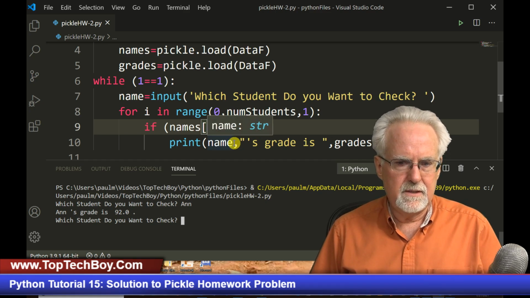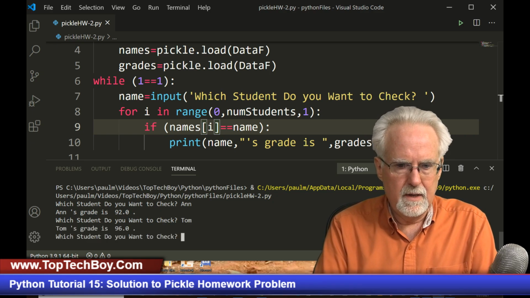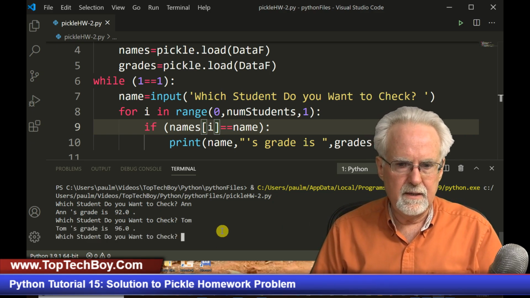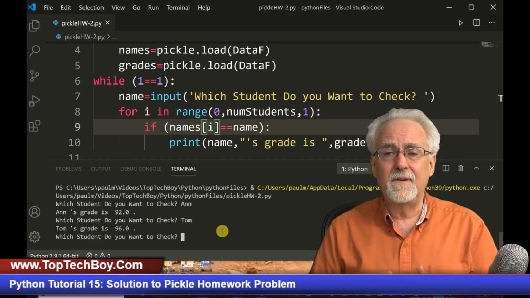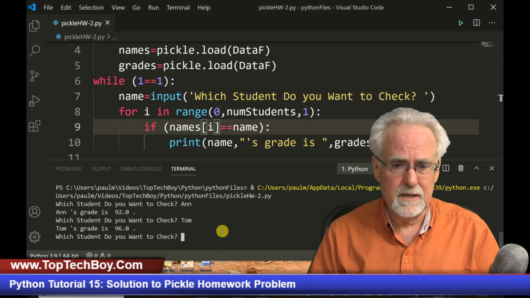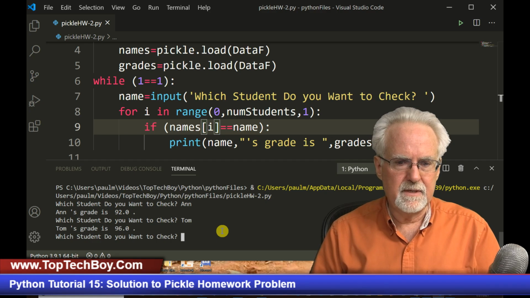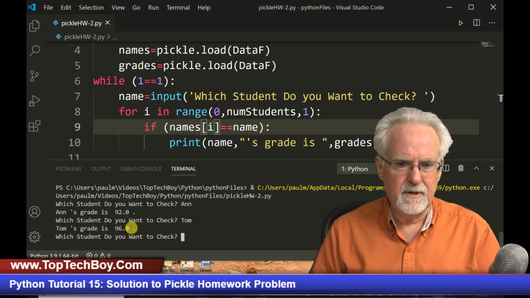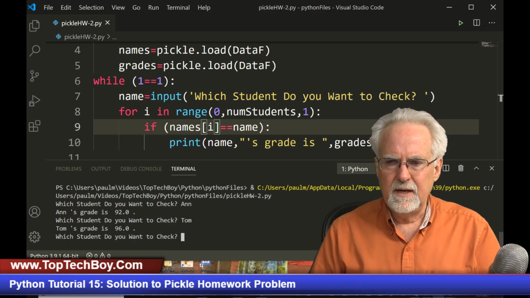So maybe it is just putting a space there, but let me go ahead and try another one. Let me try Tom. Okay, Tom's grade is 96. So it is putting a space in there. So I would have to go around and figure out how to clean that up. I don't know when it's saving it, if it's adding a space to it or not. But anyway, we could clean that up at some later point. Oh, and it seems to be putting a space after the number. So when I have a comma, it seems to be inserting spaces.